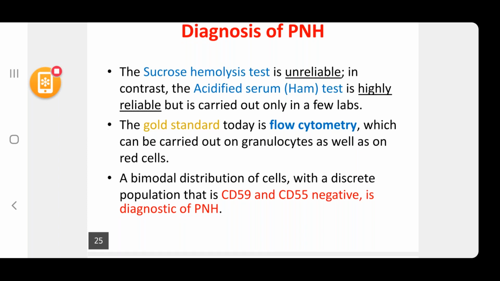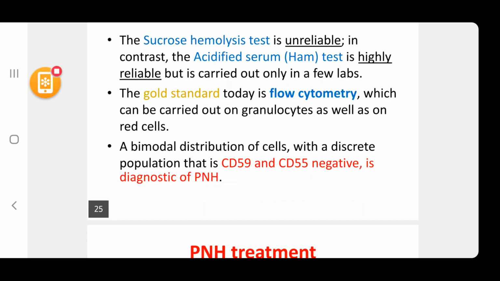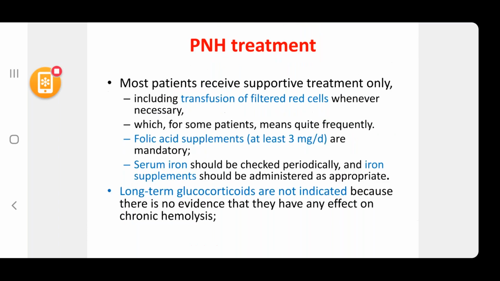So how do you treat PNH? Most patients receive supportive treatment only, including transfusion of filtered red cells whenever necessary, which for some patients means quite frequently. Folic acid supplements are mandatory. Serum iron should be checked periodically, and iron supplements should be administered as appropriate. Long-term glucocorticoids are not indicated because there is no evidence that they have any effect on chronic hemolysis.